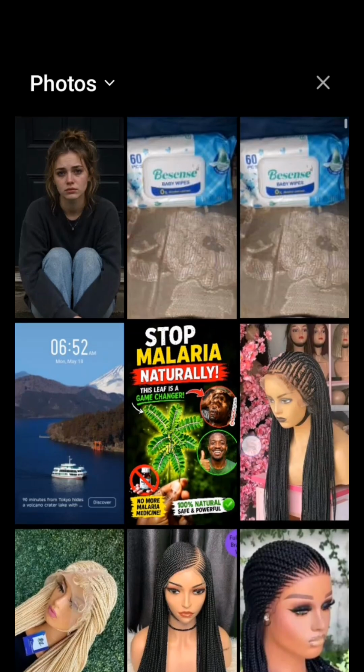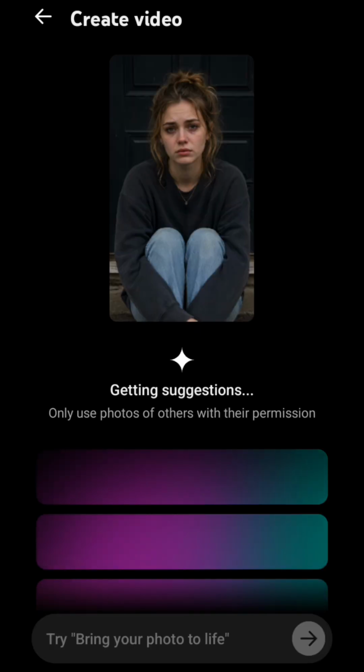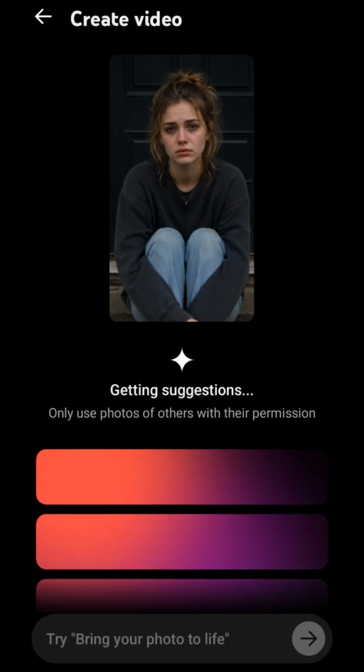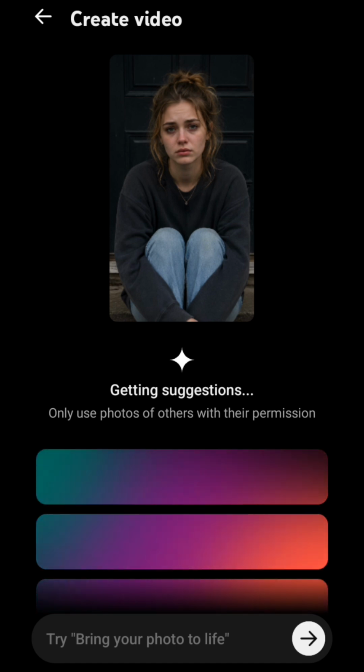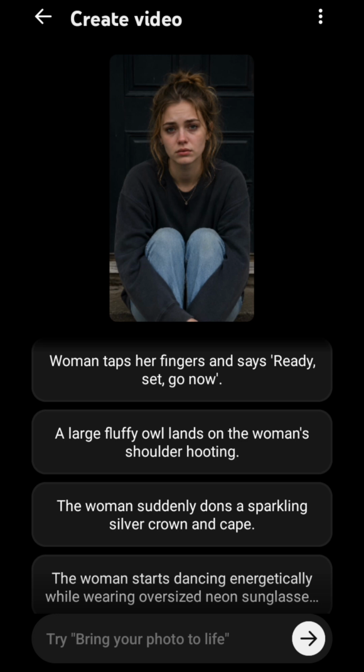When you click on photo to video, it will bring you to your gallery. You select the picture you downloaded from ChatGPT. Here it is. Now, what do you want this photo to do? If you cannot type and you want to save time, you just go to ChatGPT and use your voiceover. There are other things here, where you add your own prompt, you see.